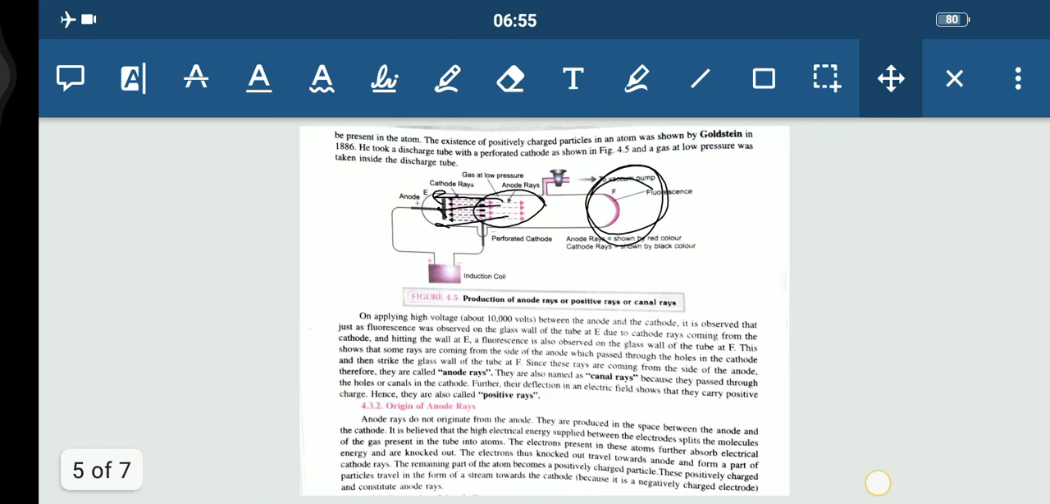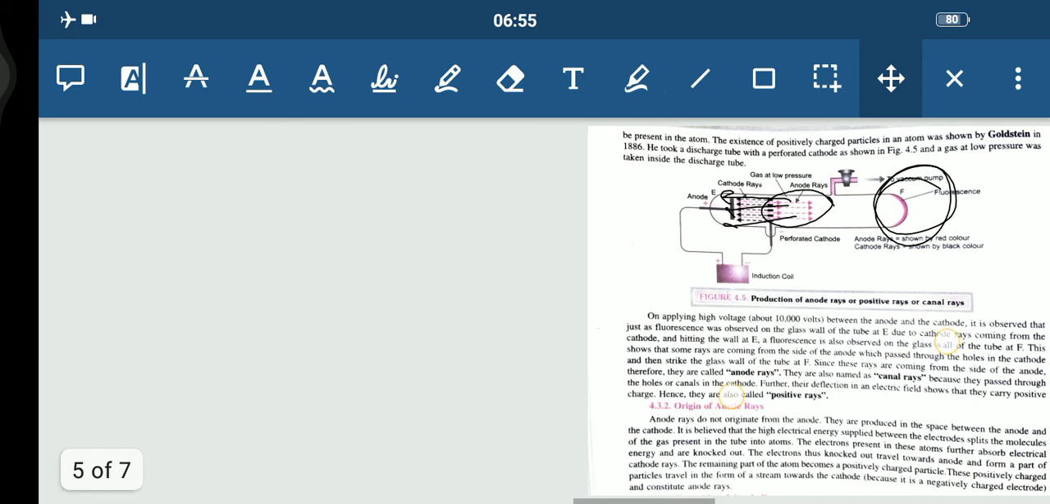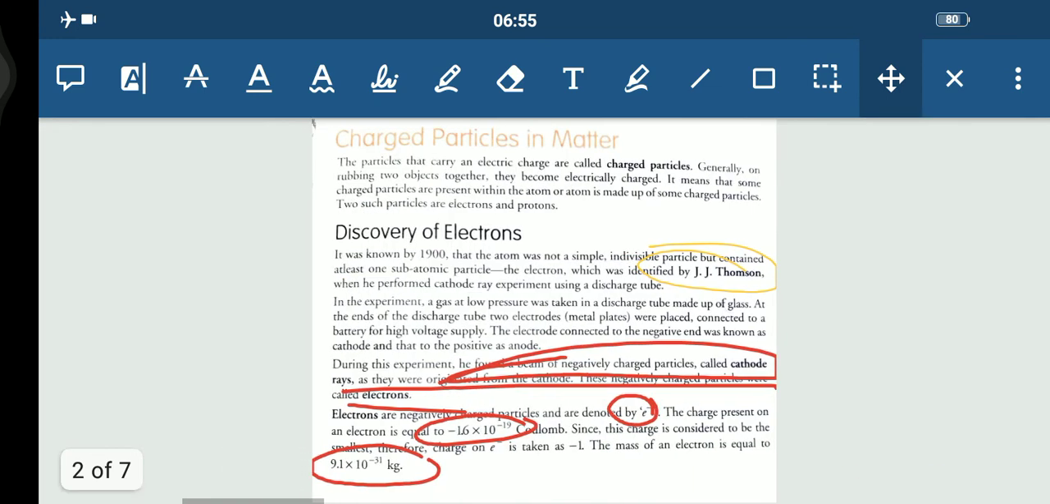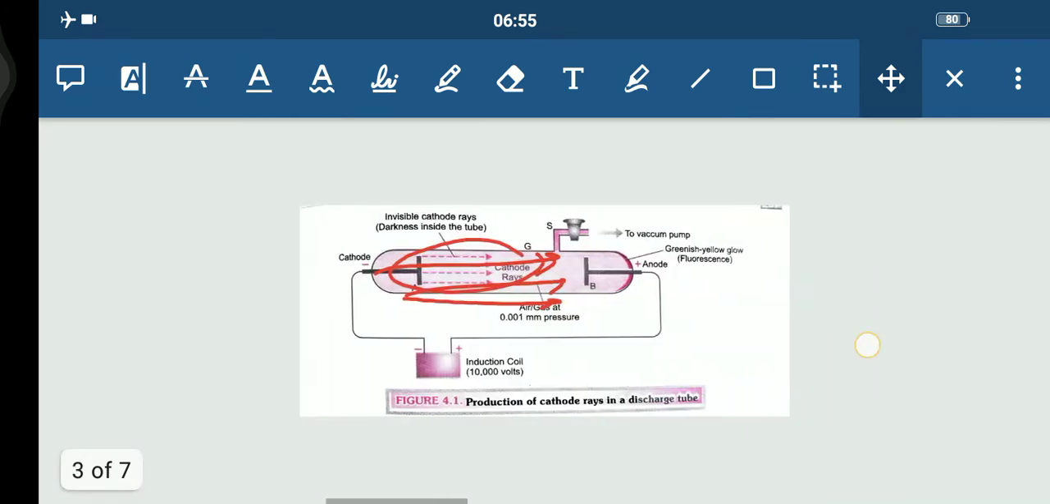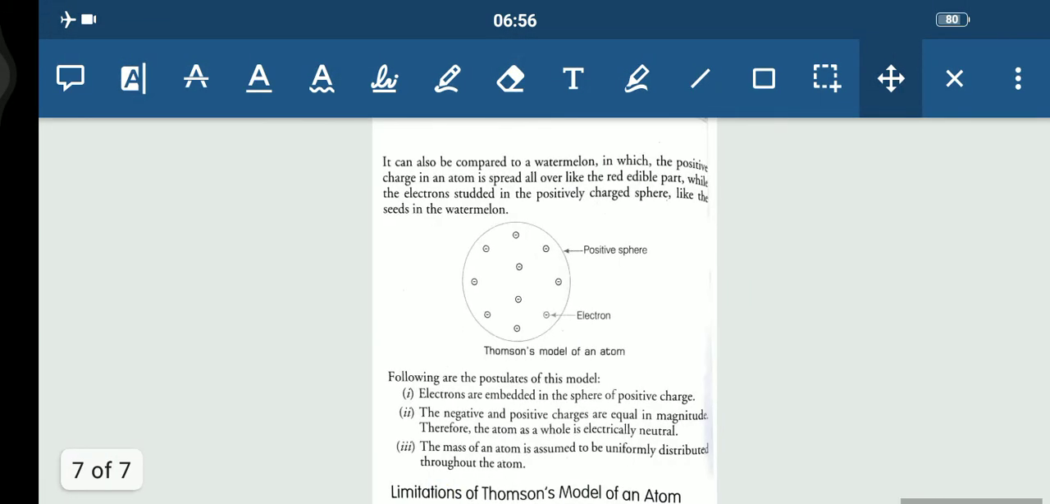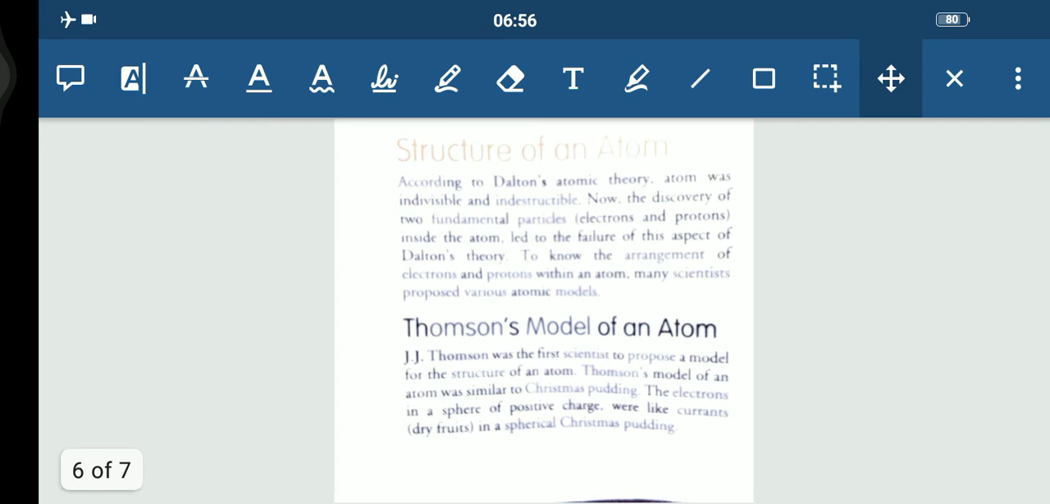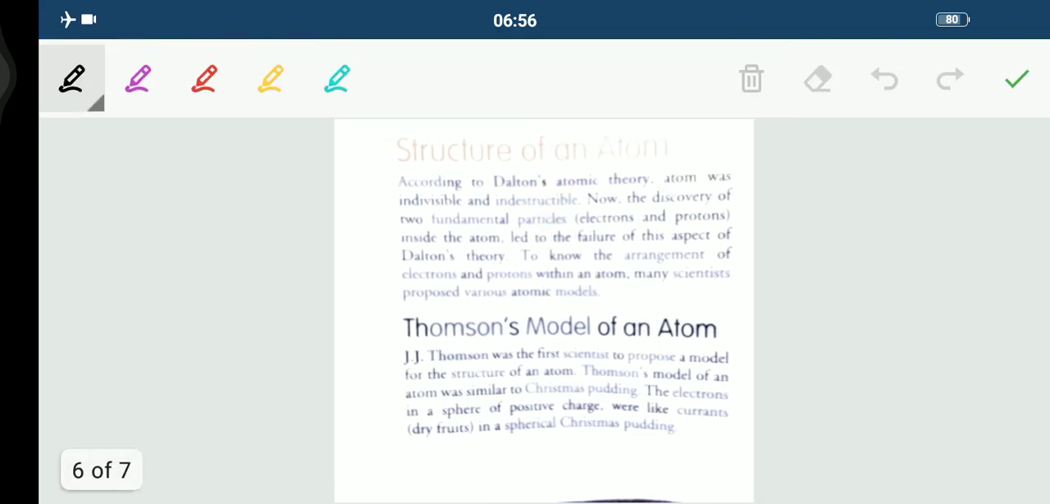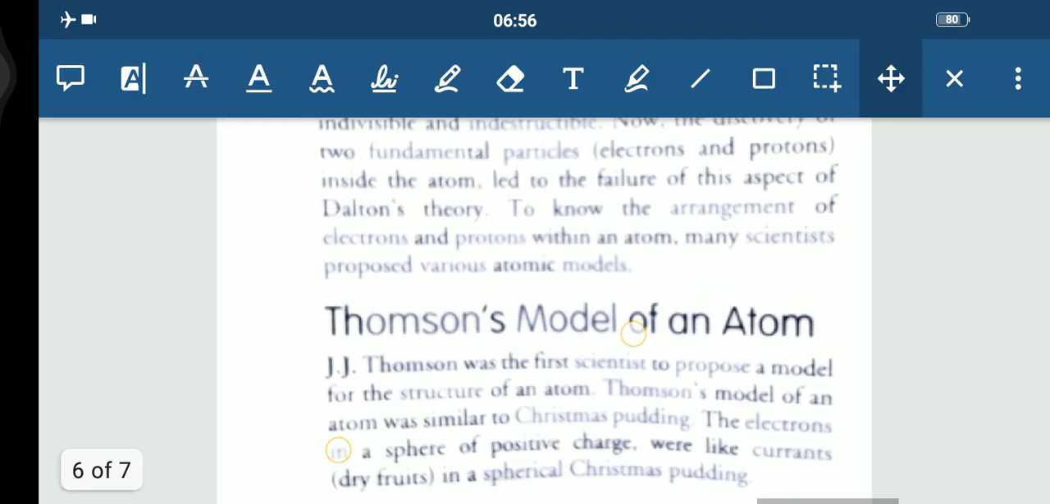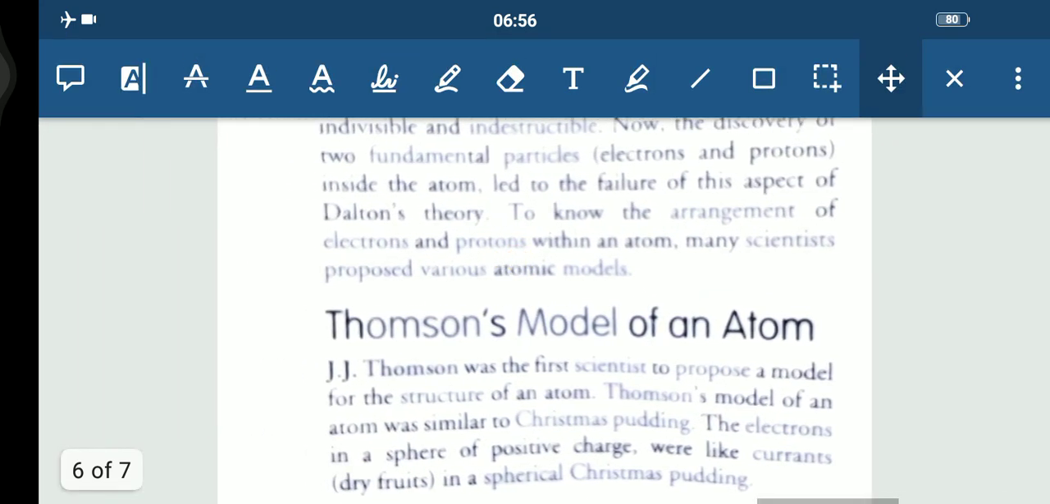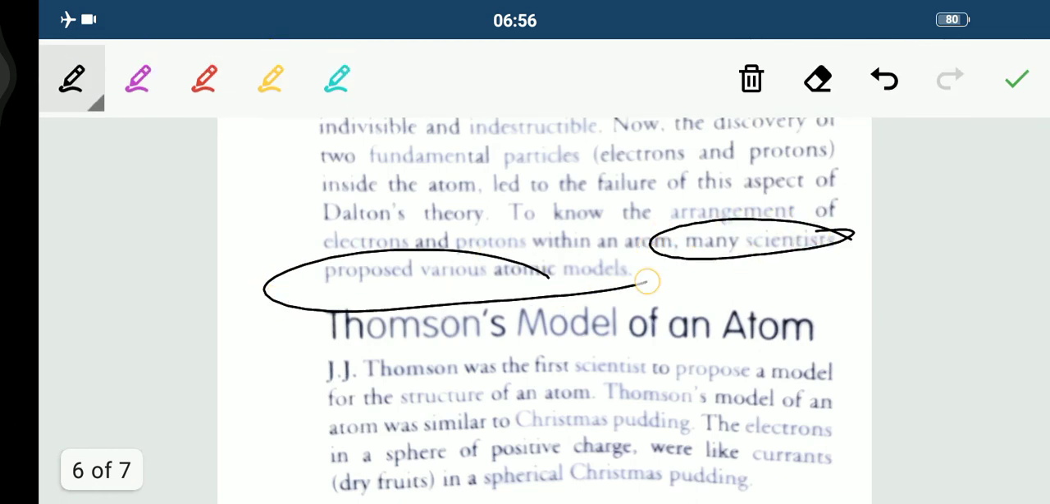So this was all about your anode rays, your cathode rays, discovery of electrons and all these things. Fine, children. So I hope this topic is clear. Similarly, children, we will be discussing the structure of atom also. So structure of atom: according to Dalton's atomic theory, atom was indivisible. We know this thing, atom was indivisible according to Dalton's atomic theory. So to know the arrangement of electrons and protons, many scientists proposed various models.